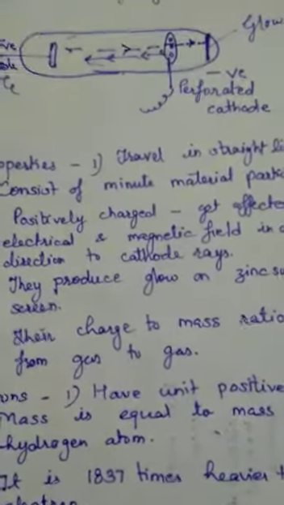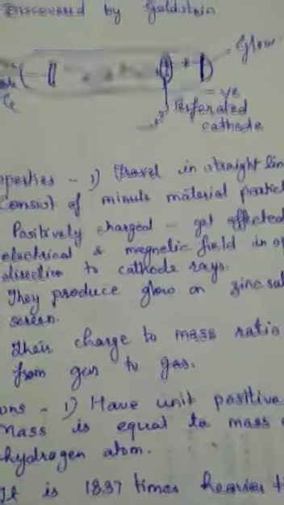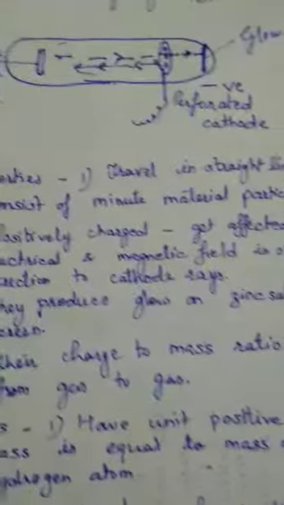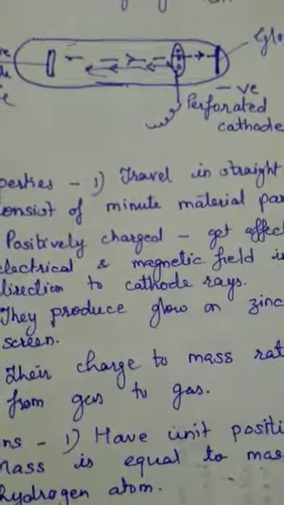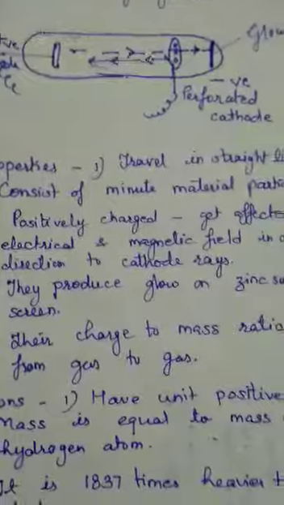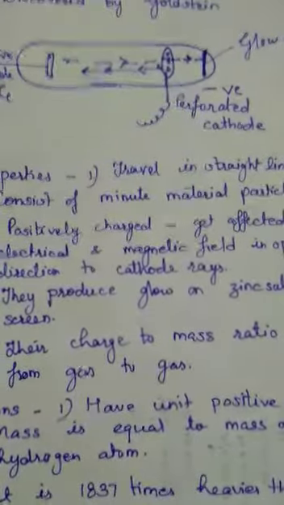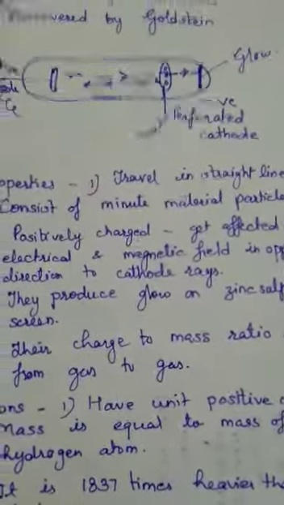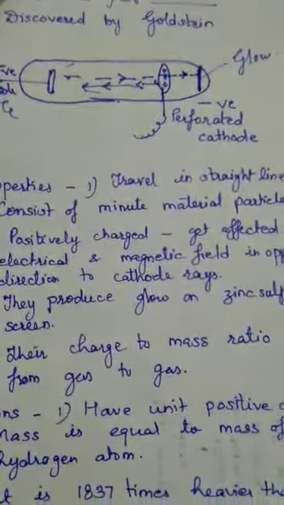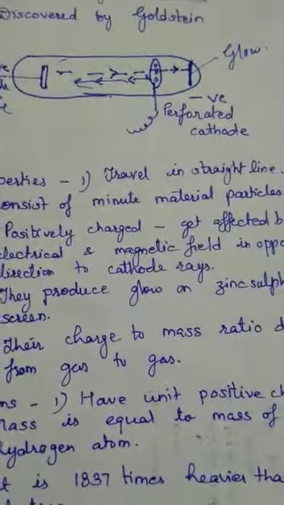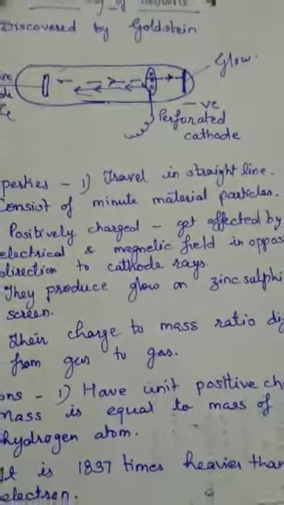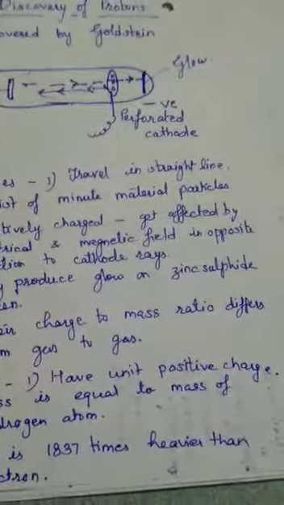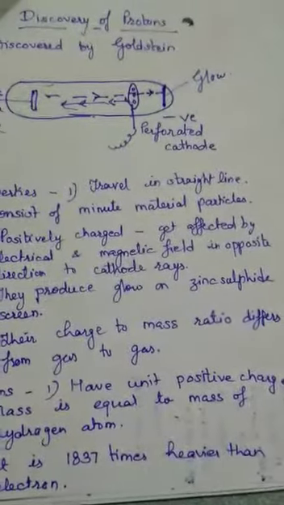Now we will study the properties of the anode rays. Anode rays also travel in a straight line, as the cathode rays do. They consist of minute material particles. They have mass. They are heavy particles, and because they are heavy, they showed all the mechanical properties of material particles. For example, if a very light fan was kept in the way of those anode rays, it started moving when the anode rays were produced.